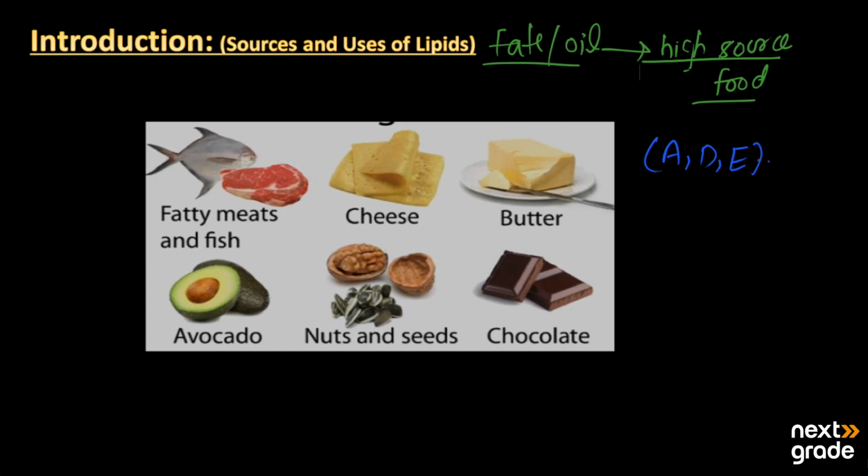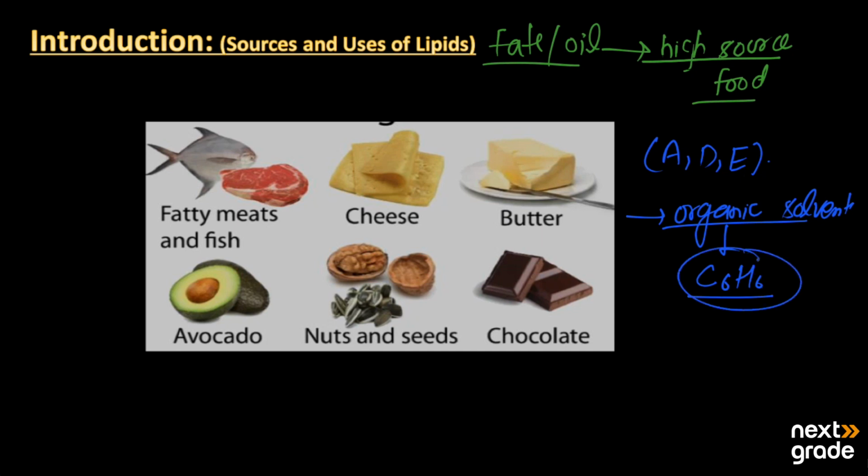and they are insoluble in water, they are only soluble in organic solvents. The organic solvents are all the solvents that contain carbon. Likewise, benzene, C6H6, is an organic solvent, and fats and oils are soluble in it because both fats and oils are non-polar. On the other hand, benzene is also non-polar.